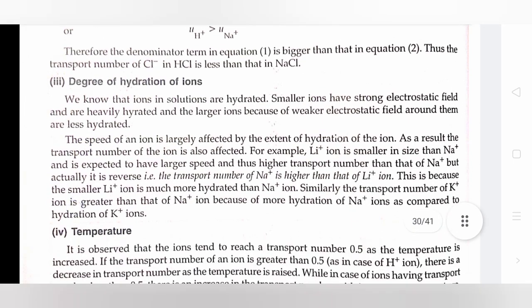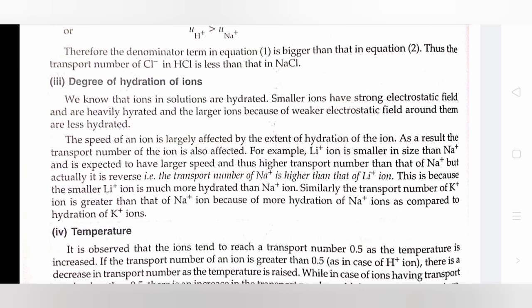Third is the degree of hydration of ions. We know that ions in solutions are hydrated. Smaller ions have a strong electrostatic field and are heavily hydrated, and the large ions, because of the weaker electrostatic field around them, are less hydrated. The speed of an ion is largely affected by the extent of hydration of the ion. As a result, the transport number of the ion is also affected.